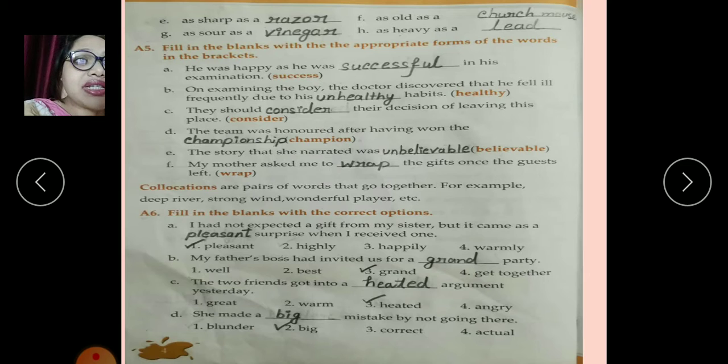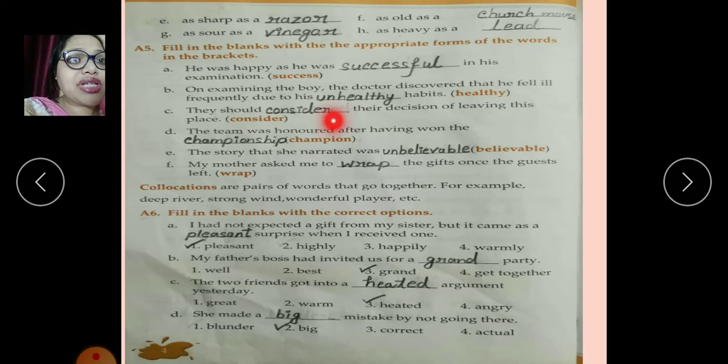Now, next, what is given? Fill in the blanks with appropriate forms of the words in the brackets. We need to use the words appropriately in the blanks. He was happy as he was successful in his examination. On examining the boy, the doctor discovered that he fell ill frequently due to his unhealthy habits.